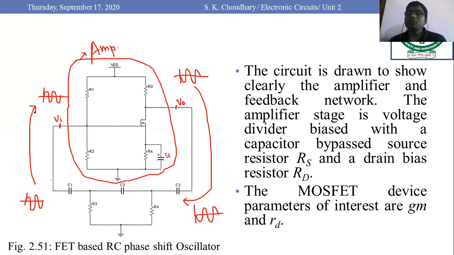Here we are using a MOSFET device, that is our active device and basic device for this circuitry. And we know that in the MOSFET there are two elements of interest, that is gm, transconductance, and rd, that would contribute to the gain of the amplifier. And we have to satisfy the Barkhausen criteria. So one of the criteria we have already satisfied, that total phase shift is equal to 360 degree. Now the second criteria is loop gain should be equal to 1. So how we would obtain it, please see.